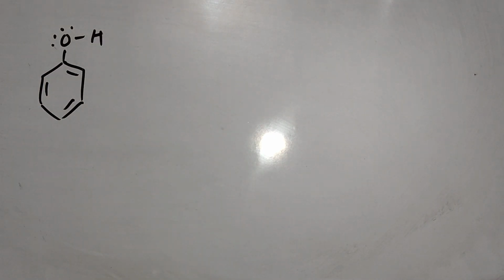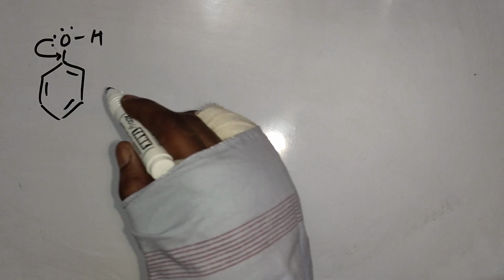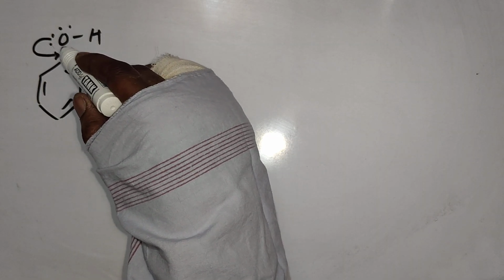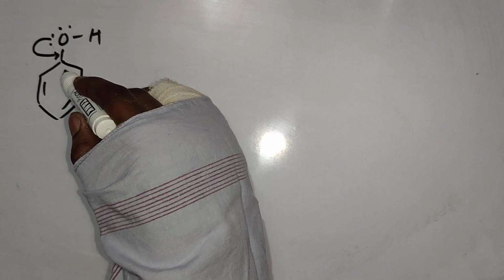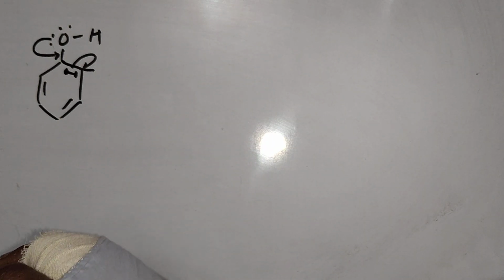For this, obviously we need to draw a resonating structure for phenol. This is our phenol. Let's start its resonance. Resonance means movement of the pi electrons. We know how resonance will come here. This lone pair oxygen will shift here, due to which one electron will be transferred toward carbon and one electron it will keep with itself, and bond will generate. Because these electrons are coming here, these pi electrons will feel repulsion and they will shift to next carbon like this. This is the first movement.